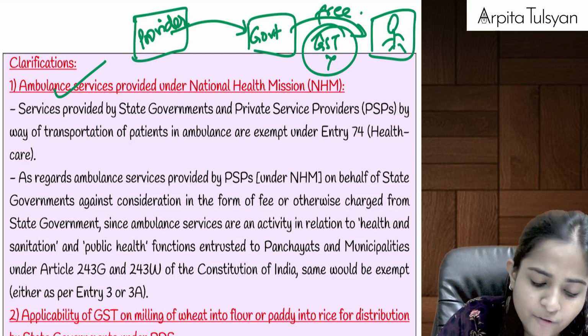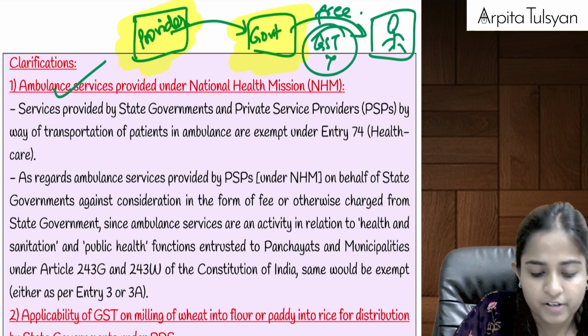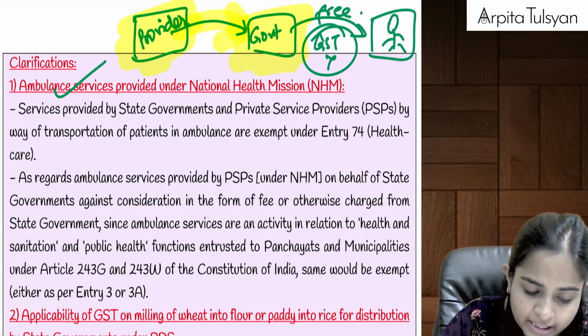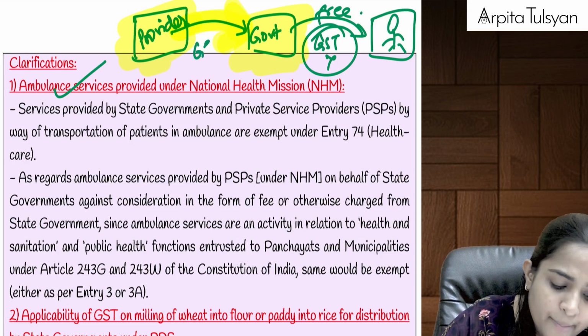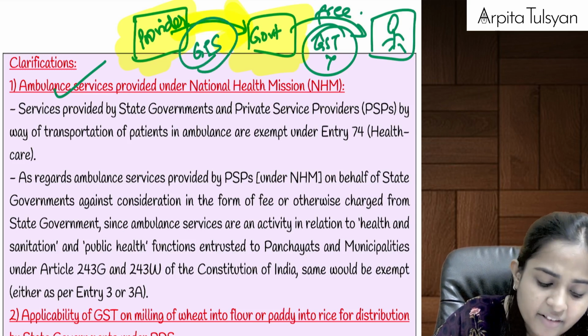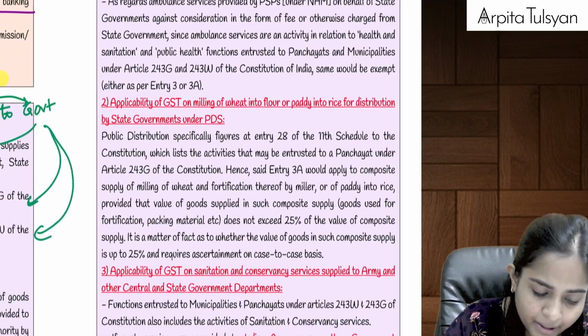So again, if this is a 100% labor service, it will be exempted under entry number 3. But if that provider has provided goods plus services, meaning the ambulance has provided medical equipments plus ambulance to the government, where the value of goods does not exceed 25%, then it will be exempted under entry number 3A.